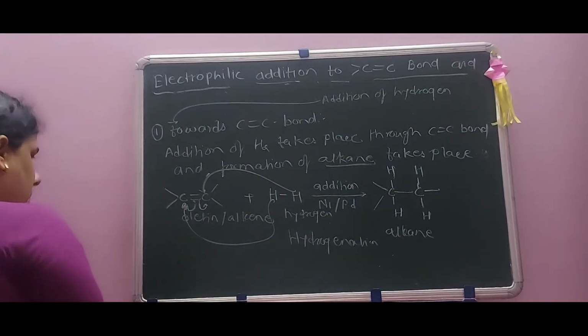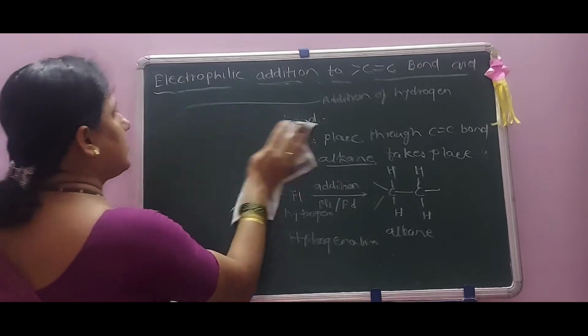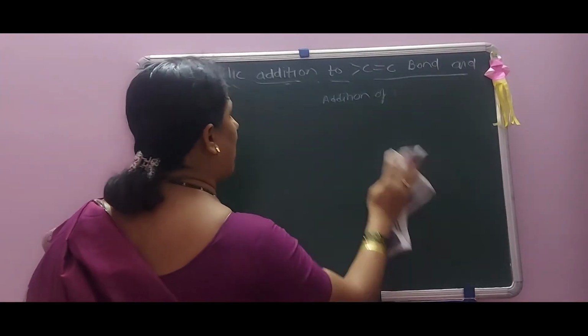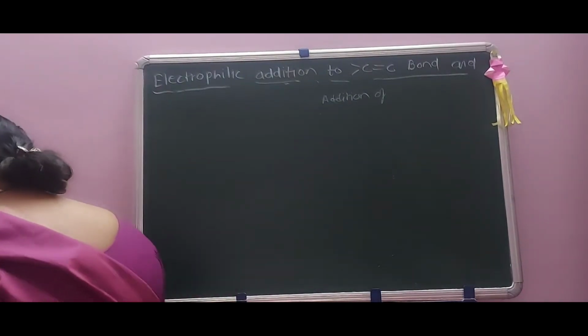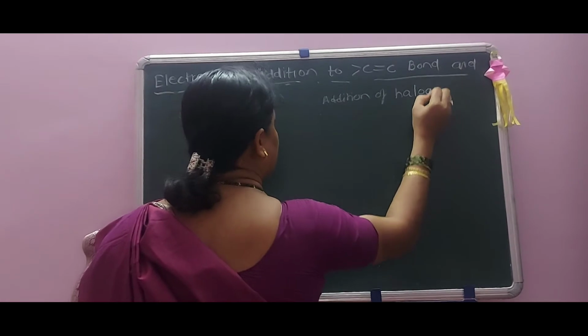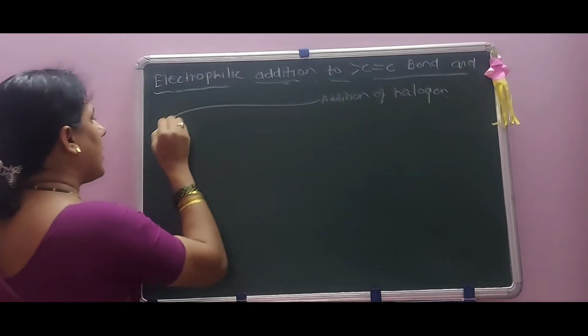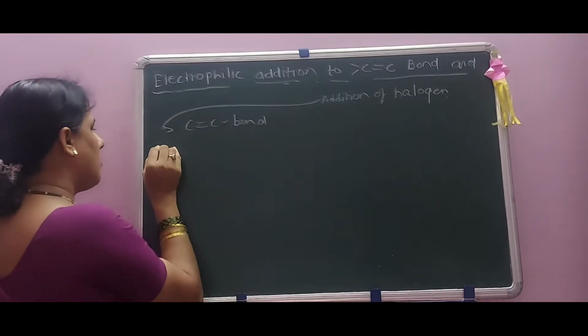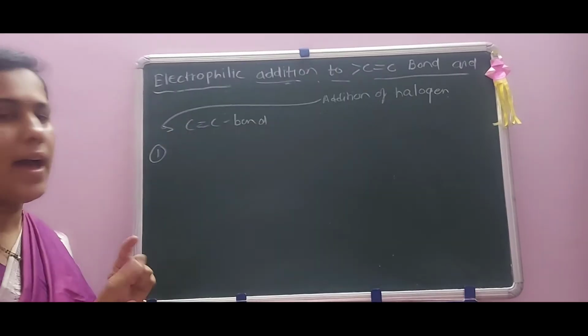Now second reaction, that is addition of halogen. Second reaction, addition of halogen, across carbon-carbon double bond. Okay, what happens when halogen adds?